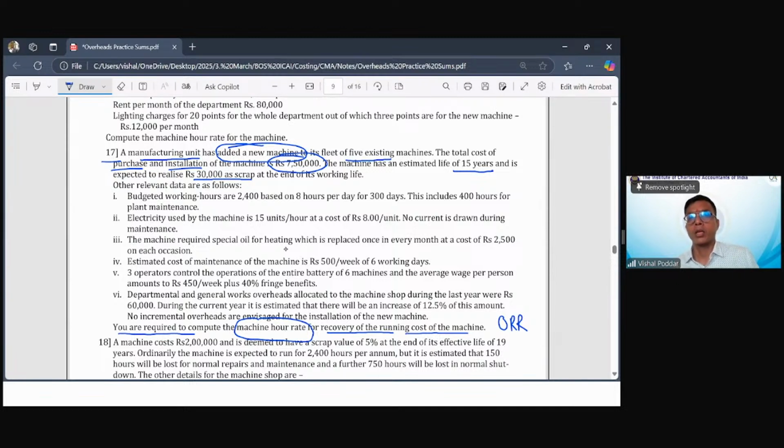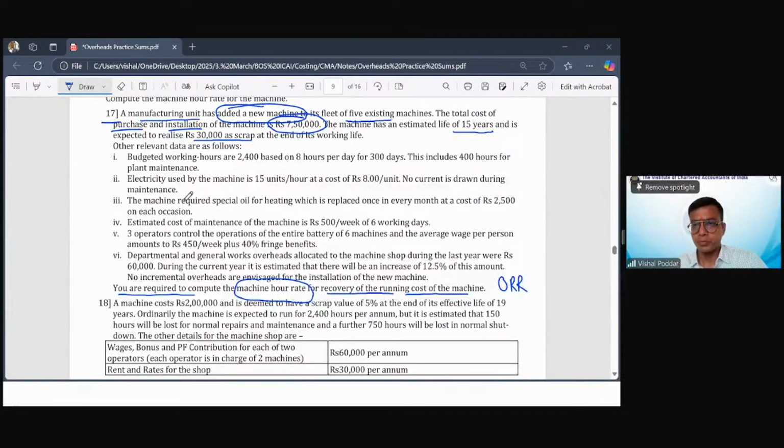Now, we all know this data, we are very accustomed to it, because this is the data which we use whenever in accounts you are solving depreciation sums. Yes, Gauri beta, you have this in your module also. This is called machine hour rate sums. Whatever I'm explaining is part of your module. So understand this: this data will help you calculate the depreciation of the machine.